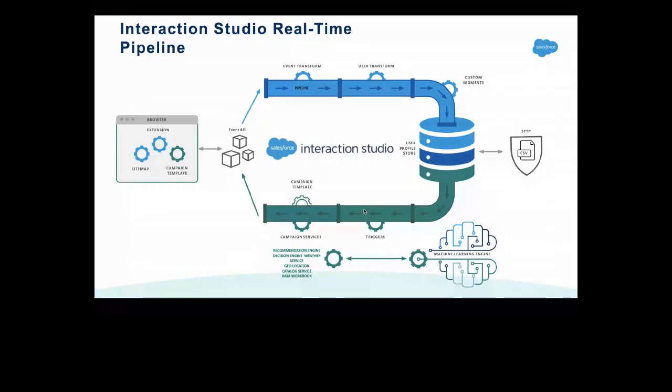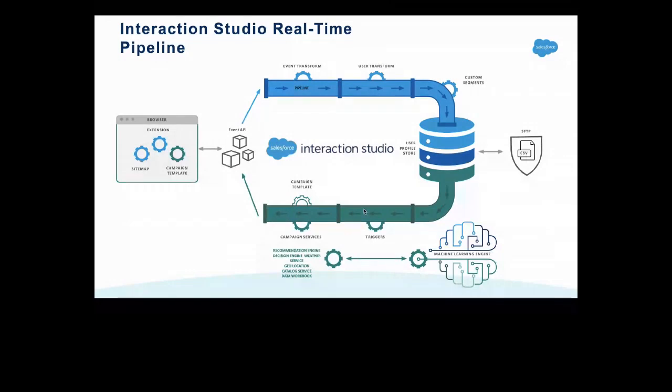And all these will be collected as event APIs, and those event APIs will be running under event transformations. A pipeline will be transferred through the event transformations and user transform, and then all these pipelines will go and design one user profile store. And from there, we have an option to ingest the data into an SFTP through a CSP, where we can connect to the SFTP server, and then the SFTP also to be connected to the Interaction Studio.